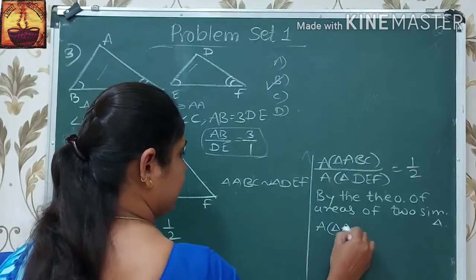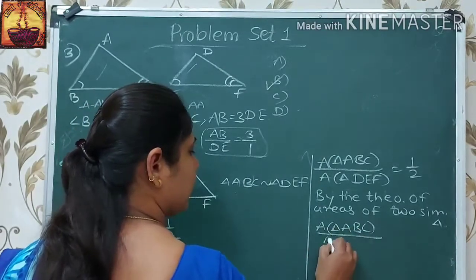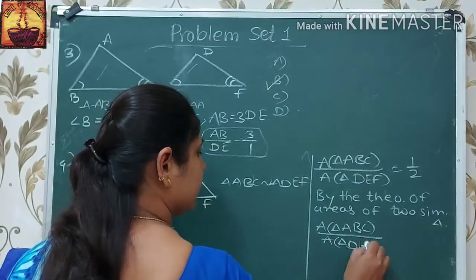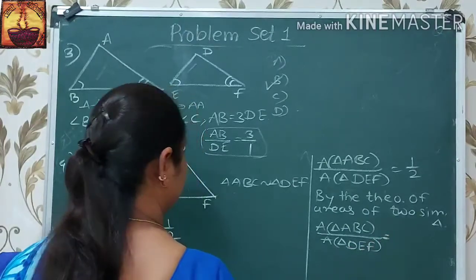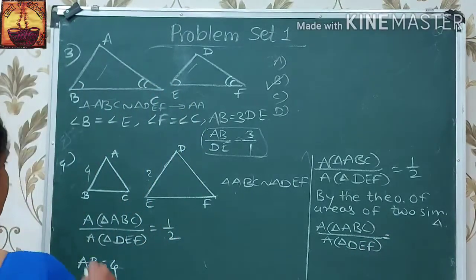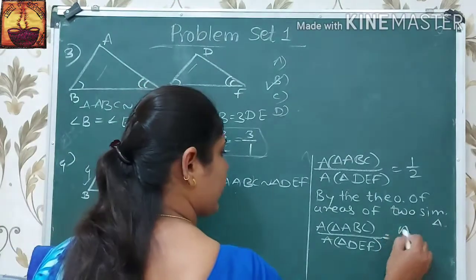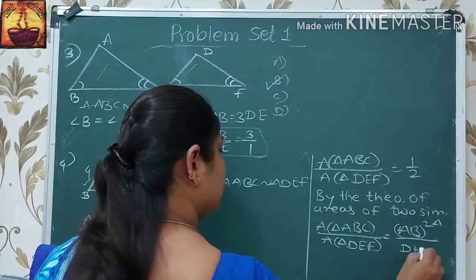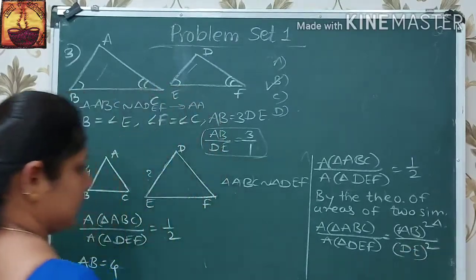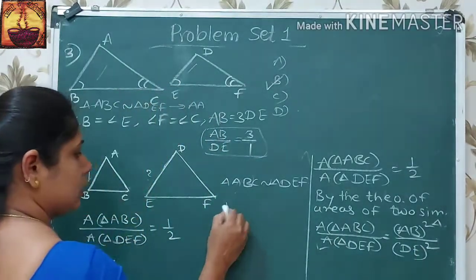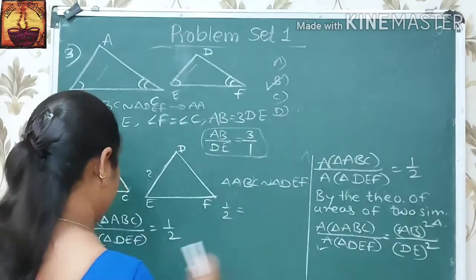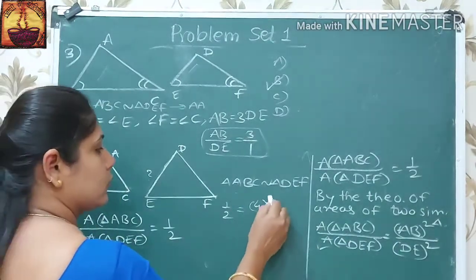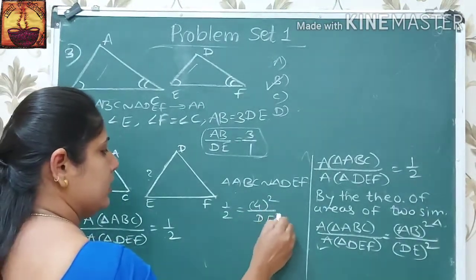area of triangle ABC upon area of triangle DEF is equal to side AB square upon DE square. This ratio is given to us: 1 upon 2 is equal to AB is 4 square upon DE square.